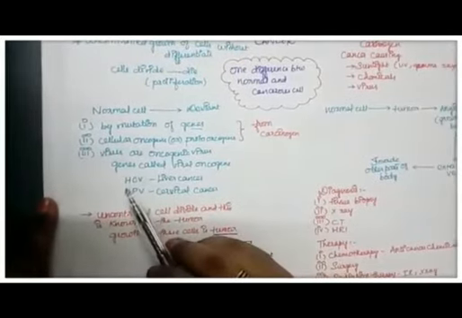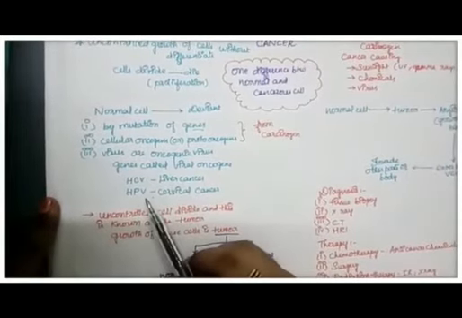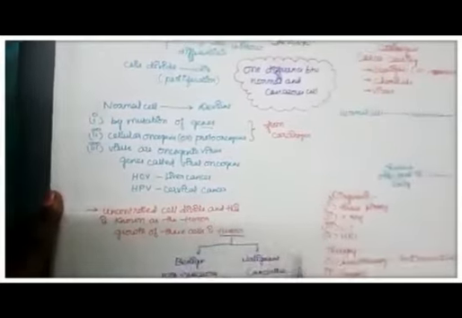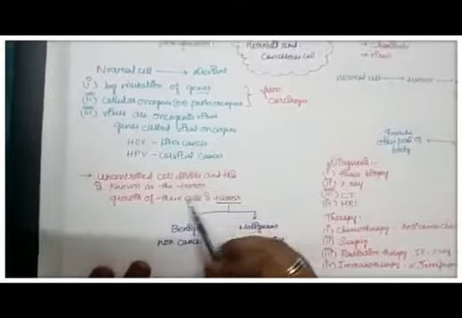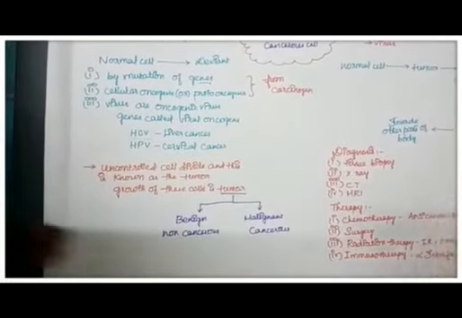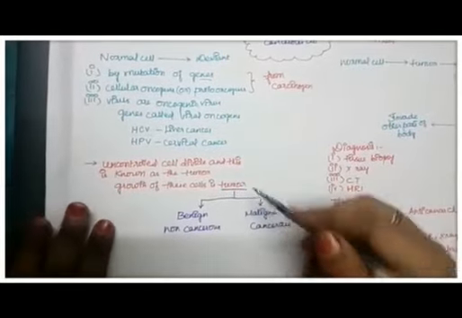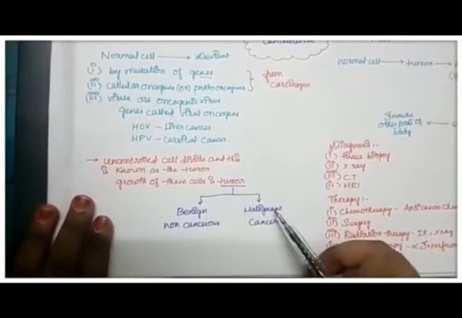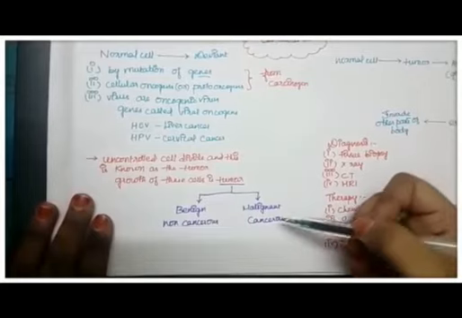Here we have hepatitis C virus, which causes liver cancer, and human papilloma virus, which causes cervical cancer in women. The uncontrolled cells divide rapidly and form a group of cells. This group of cells is known as a tumor. The tumor can be classified into two types: benign tumor and malignant tumor. The benign tumors are non-cancerous in nature, while the malignant tumors are cancerous in nature.